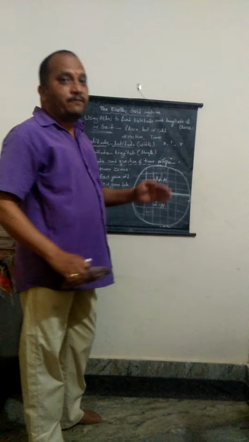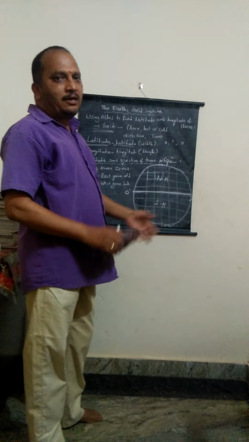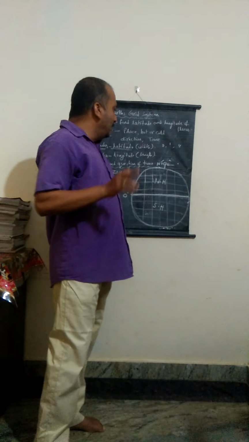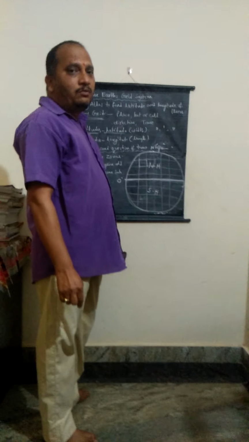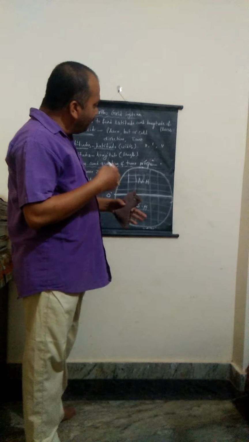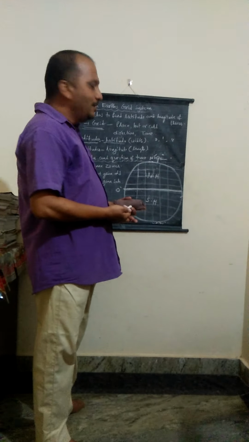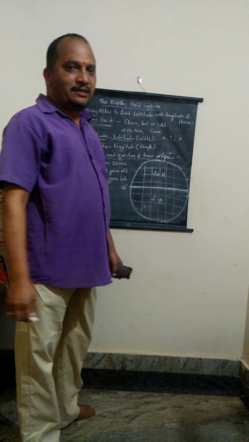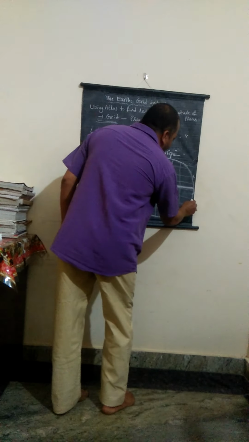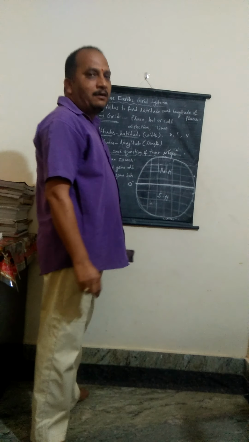The distance from one latitude to another latitude is 111 kilometers. So here in latitudes, we designate some specific latitudes with separate names, like 23.5 degrees northern latitude, which is also the Tropic of Cancer, and 23.5 degrees southern latitude, the Tropic of Capricorn.